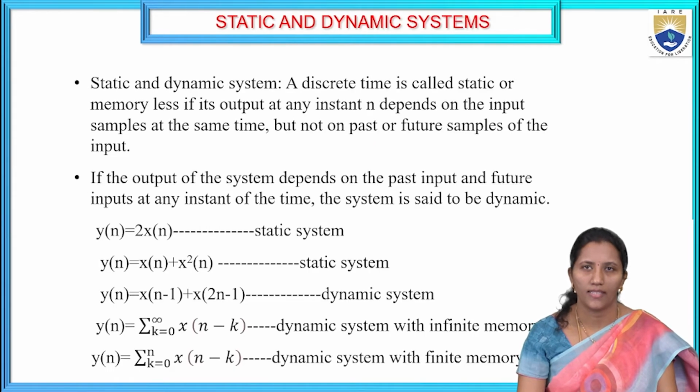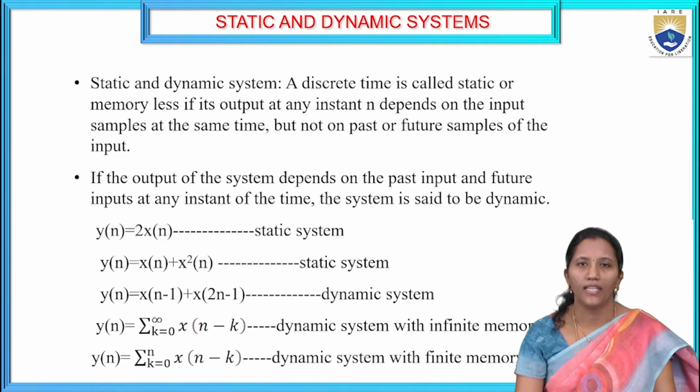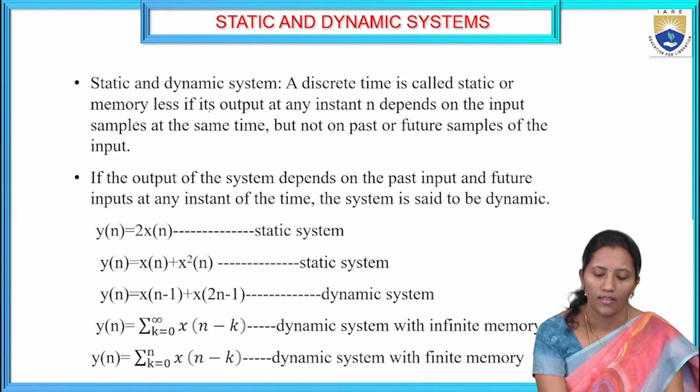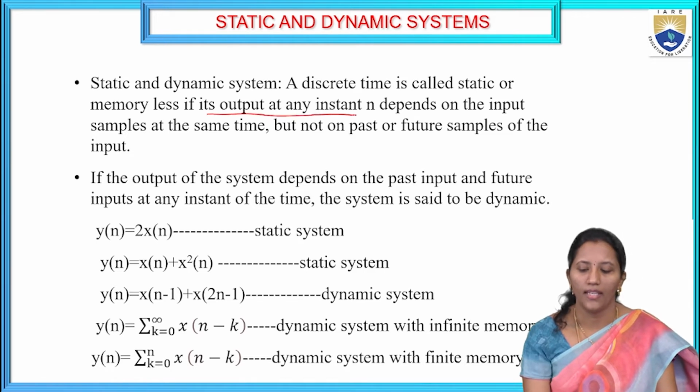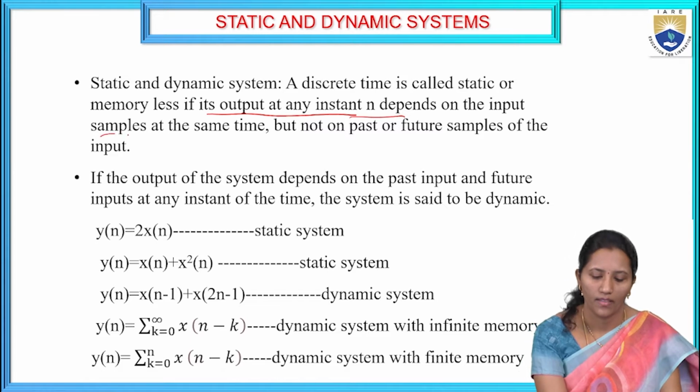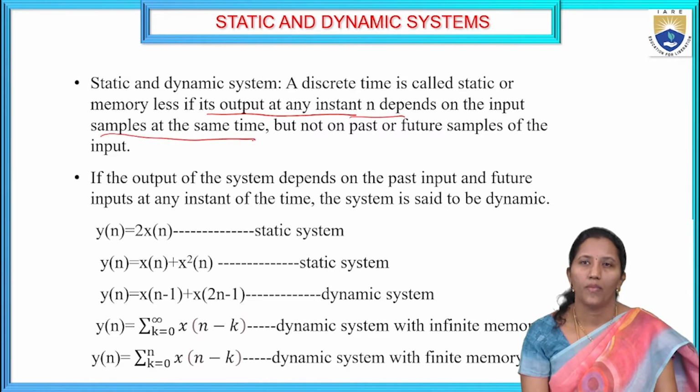What is a static system? A discrete time system is called static or memoryless if its output at any instant of time depends only on the present input sample. So the output at any instant n depends on the input sample at the same time, but not on the past or future samples of the input.